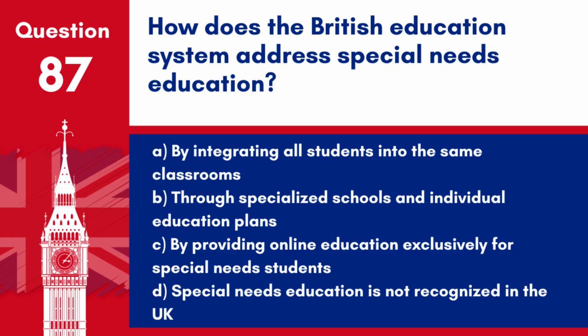D. Special needs education is not recognised in the UK. Answer. B. Through specialised schools and individual education plans. The UK addresses special needs education with tailored support, including special schools and customised learning plans within mainstream education.